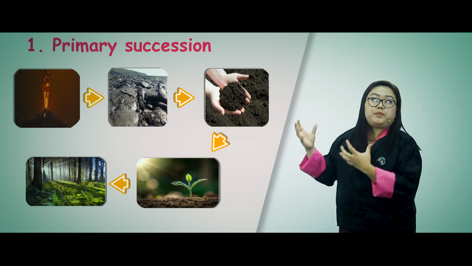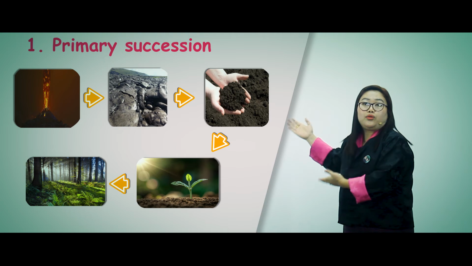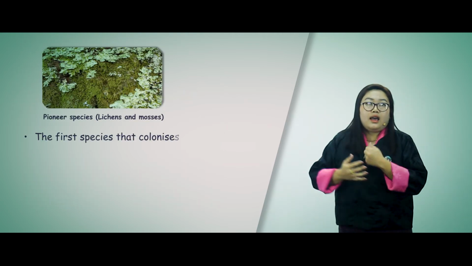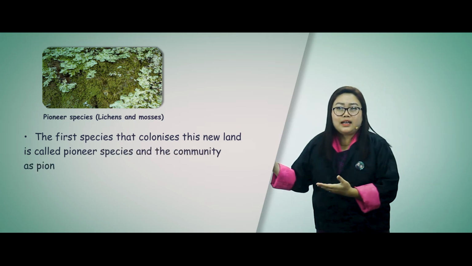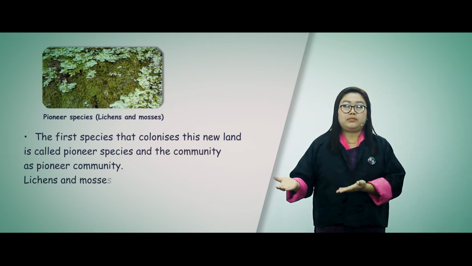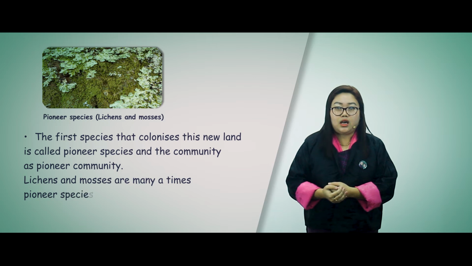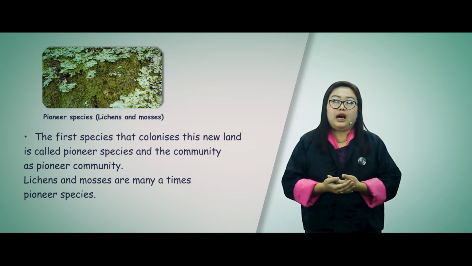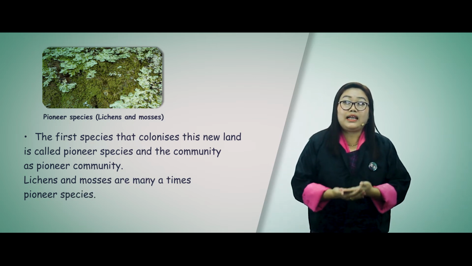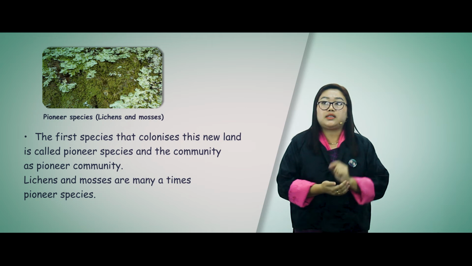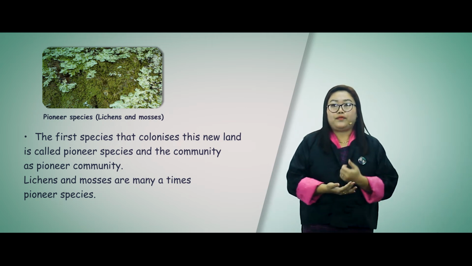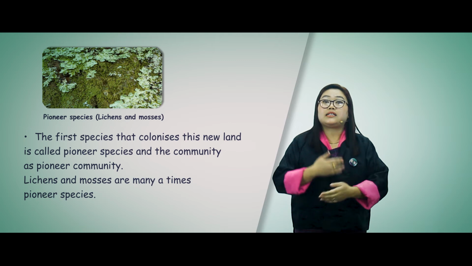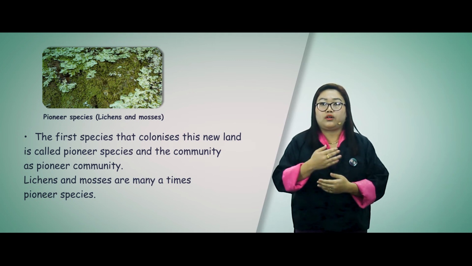Now, the first species that colonizes this new land is called the pioneer species, and the community is the pioneer community. Lichens and mosses are many times the pioneer community because these species are tolerant to hostile environments while other species are not. They create a suitable environment for new organisms as well as support the continuity of ecological succession.